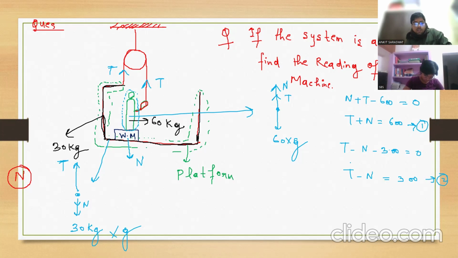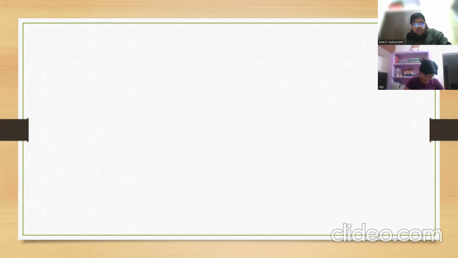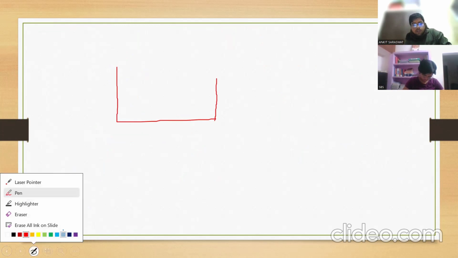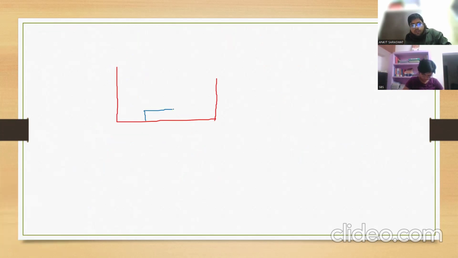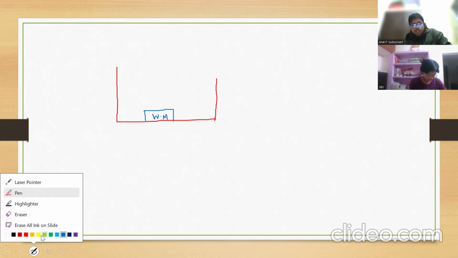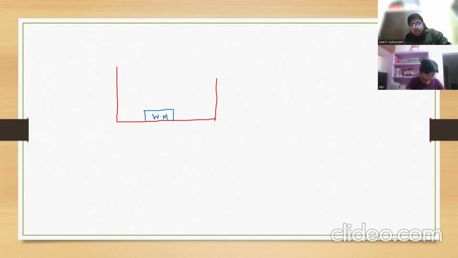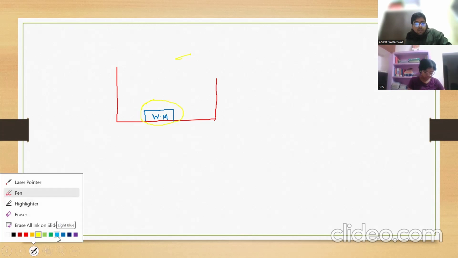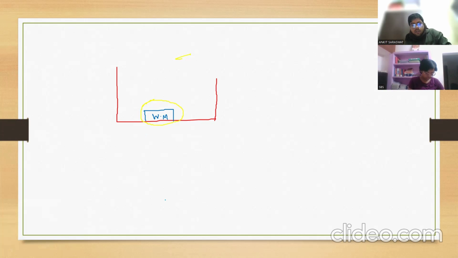My job is to tell you why. If you look at this again, on this platform the weighing machine is there. Now if I take the weighing machine as my system, can you please draw the free body diagram of the weighing machine?